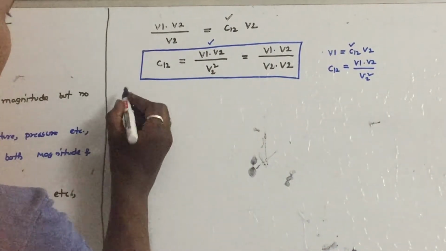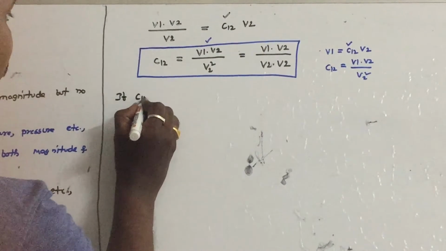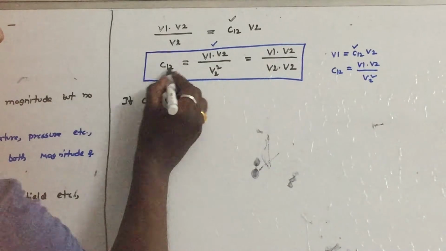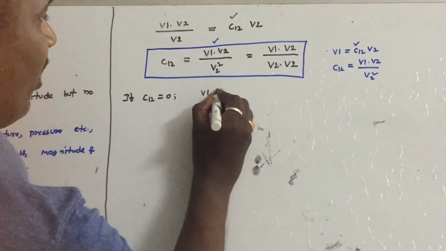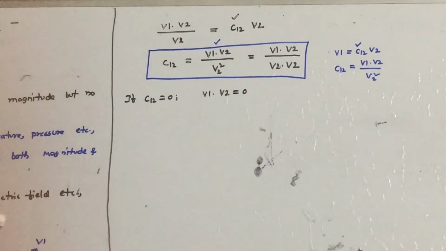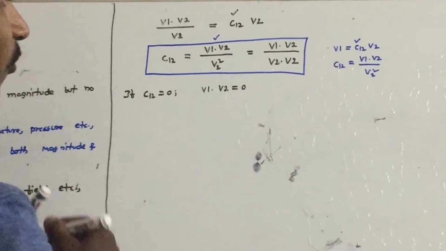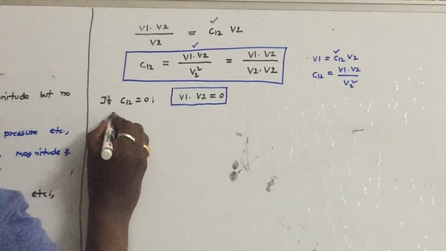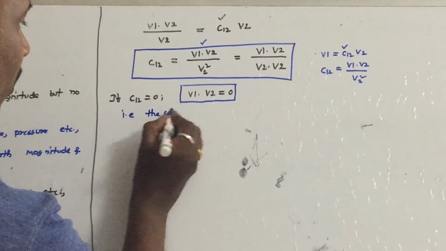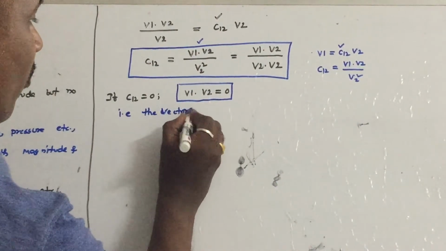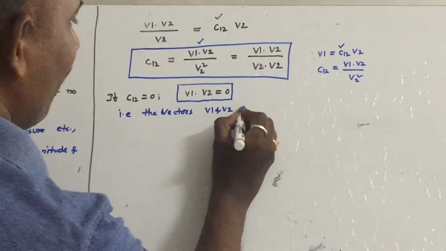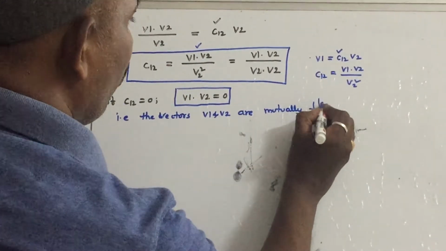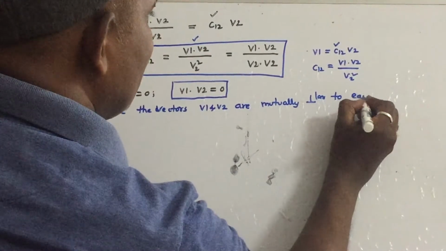Let us see the case where C12 is equal to 0. If C12 is equal to 0, that makes V1 dot V2 equal to 0. From vectors, if the dot product of two vectors is 0, what is the condition? The two vectors V1 and V2 are mutually perpendicular to each other.